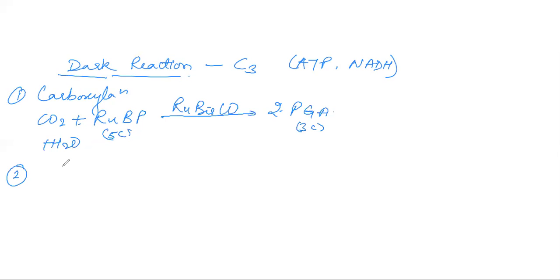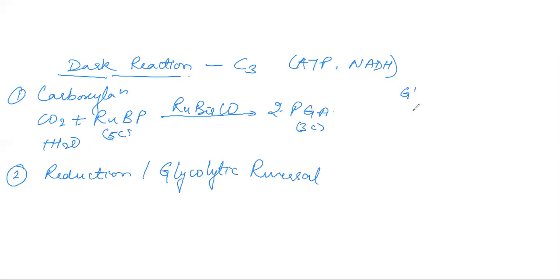Now the second step is reduction. It can also be called the glycolytic reversal. Why is it called glycolytic reversal? If you remember glycolysis, we start with glucose. Glucose is phosphorylated and forms glucose 6-phosphate, then fructose 6-phosphate, fructose 1,6-bisphosphate, and then it breaks into glyceraldehyde 3-phosphate and DHAP.